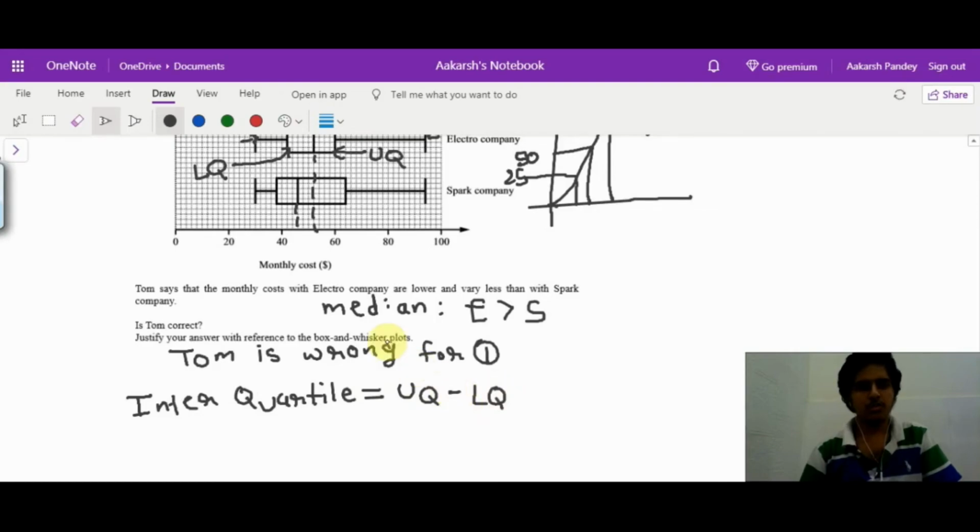In this diagram, the side length of this box shows the interquartile range, or the variation in the costs. So the variation in cost is lower for Electro company as compared to Spark. So Tom is correct for statement 2.